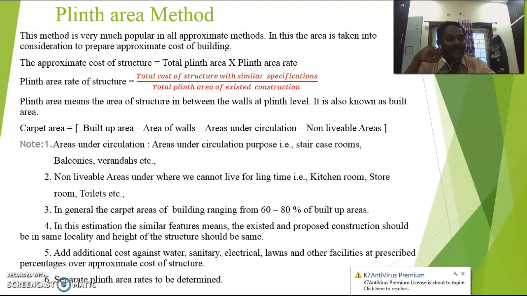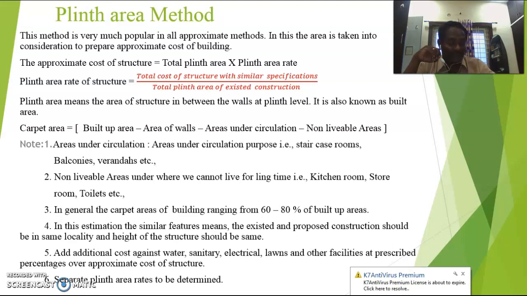Add additional cost against water, sanitary, electrical, lawns and other facilities prescribed. Suppose you have to calculate the prescribed facilities too; you have to add them after getting the approximate estimate. But you have to leave some percentage against these features, that is water, sanitary, electrical, and lawns and others.